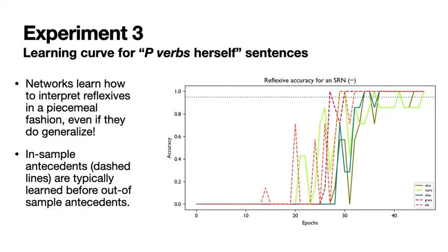Another interesting thing to observe is the training curve for models. This lets us see how well the trained models are doing on subsets of the full dataset as the model is being trained. In this graph, for an SRN without attention when 3 antecedents, Alice, Claire, and Eliza, are withheld, we see how the network learns to interpret reflexives in a piecemeal fashion rather than all at once. We also see that the in-training antecedents, here represented by dashed lines, are typically learned before withheld antecedents, represented by solid lines. This is only one model's graph, but the pattern does hold more broadly.